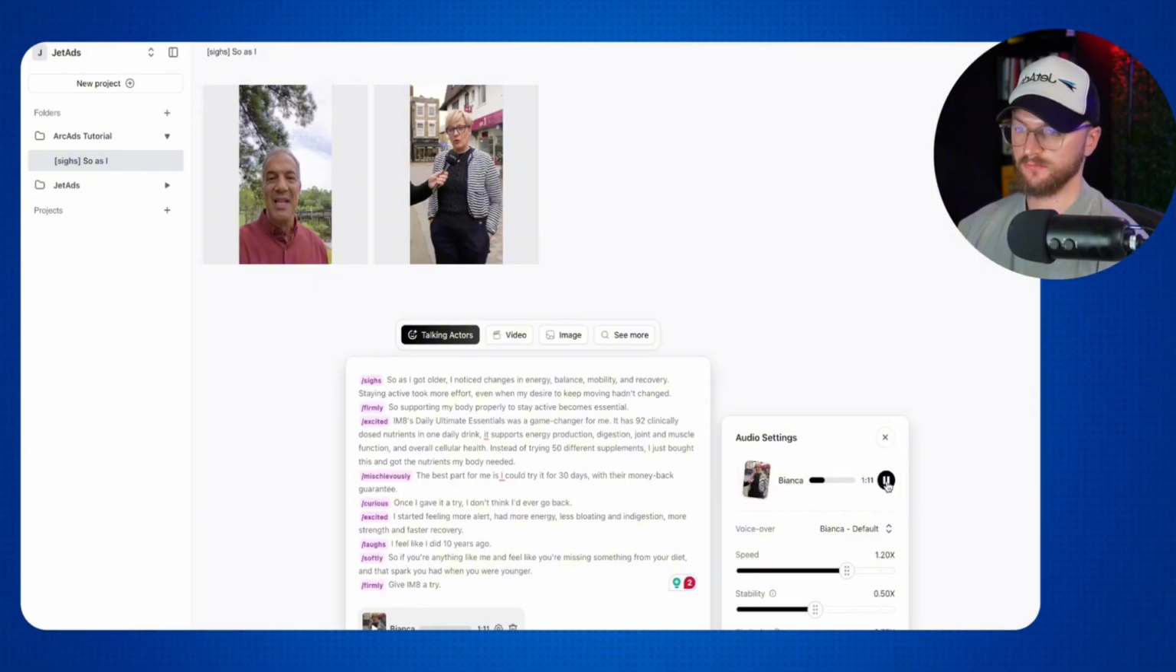It has 92 clinical... Okay, so I think we could even do a little bit faster, so I'm going to go to 1.4 times speed, see what that sounds like.